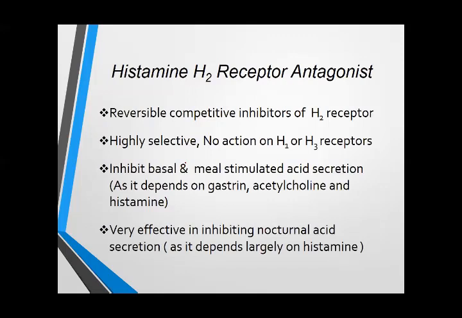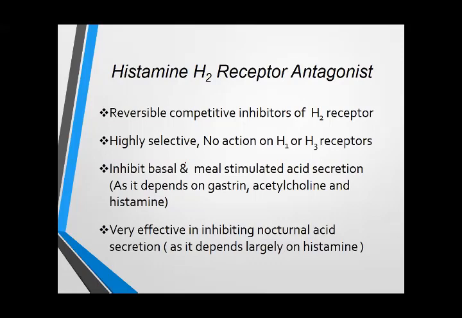H2 receptor antagonists reversibly and competitively inhibit the H2 receptors. These drugs have no effect on H1, H3, and H4 receptors. As I told you, there are 4 types of histaminic receptors, but this group of drugs is specific for the H2 receptor, and H1 receptor antagonists are different.